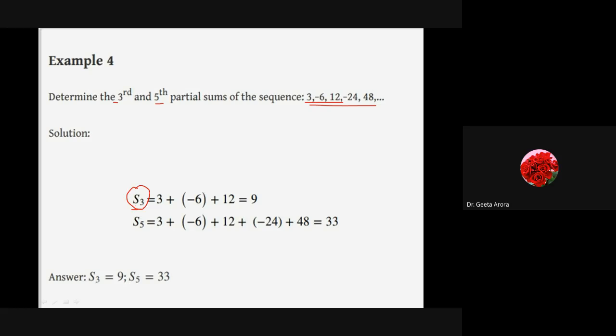So what we are saying here, S3 is equal to the sum of the first 3 terms, which is 9, and S5 is the sum of 5 terms, which is giving me 33. Correct? So this is the type of questions we will have for sequence and series. We have been provided with a sequence and we are finding out the sum as a partial sum of the series.